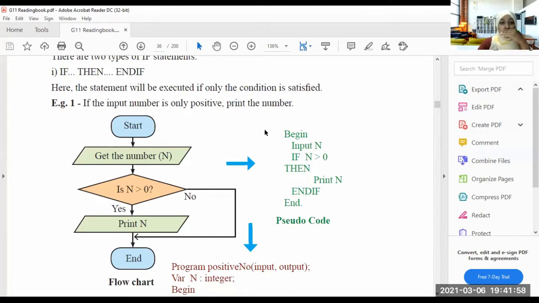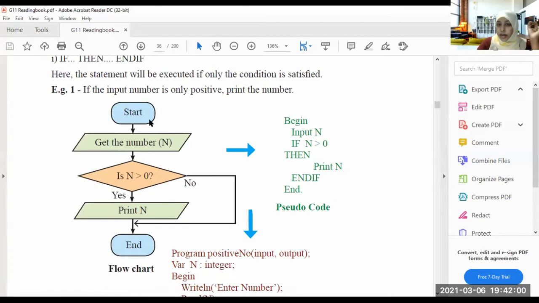For example, start, get the number. So I am inputting a number here. Say I'm inputting 1. Is 1 greater than 0?